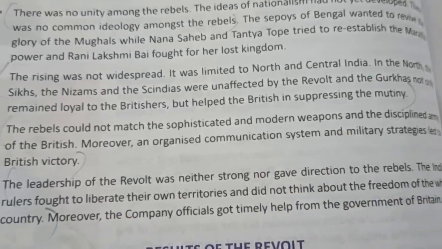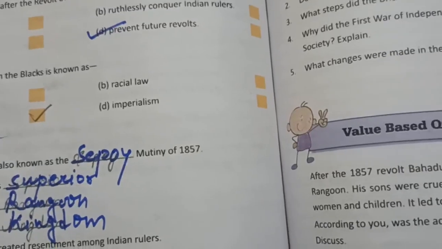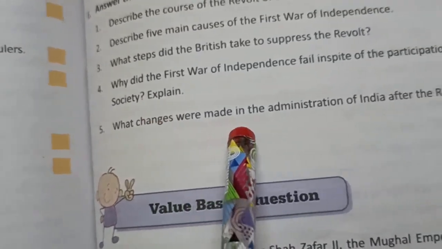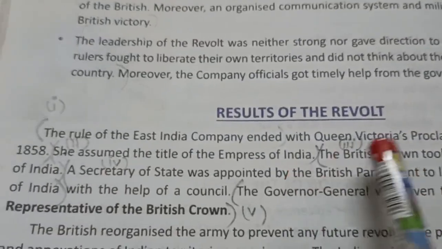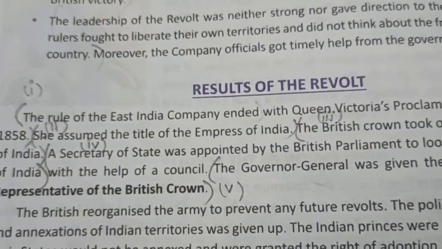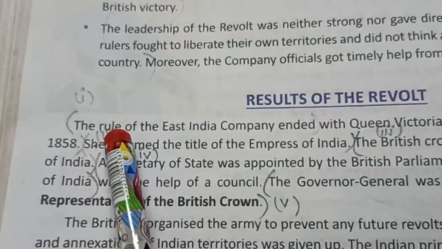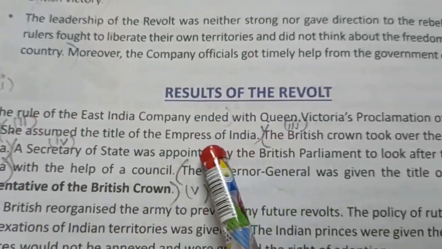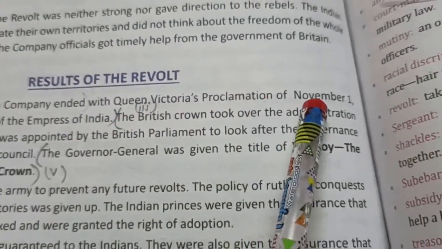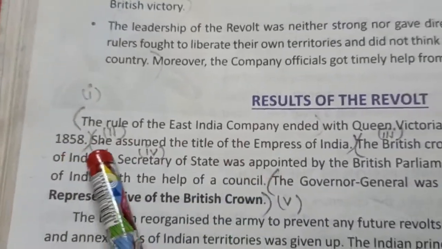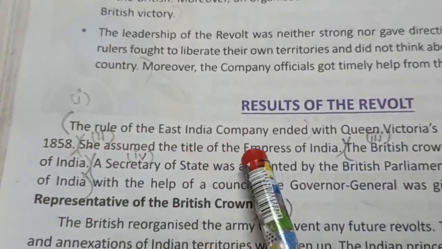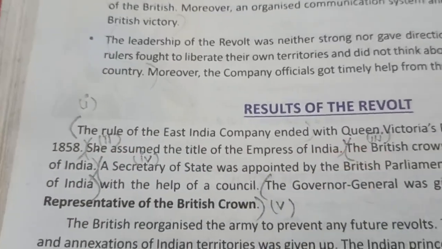Now come to next question. What changes were made in the administration of India after the revolt was suppressed? And for that, here the last paragraph, result of the revolt, what changes were done? Here first point you can write, the rule of the East India Company ended with Queen Victoria's proclamation of November 1, 1858. Then second point you can write, Queen Victoria assumed the title of Empress of India.